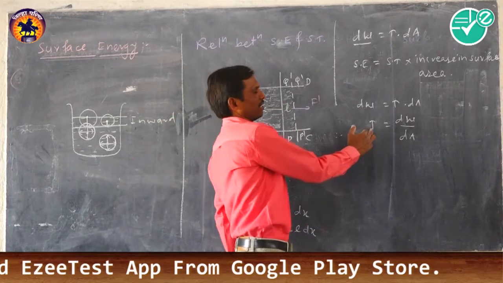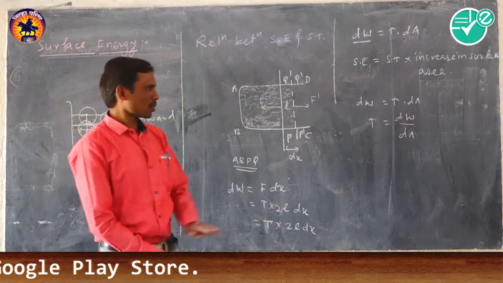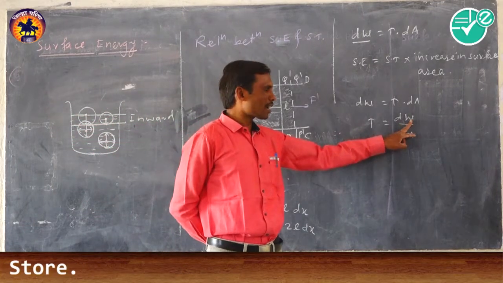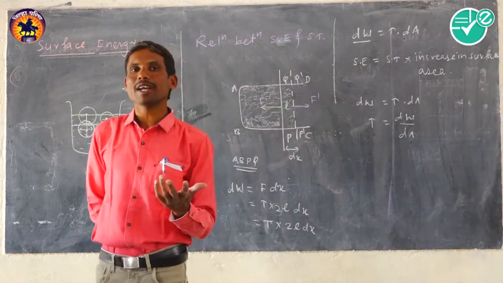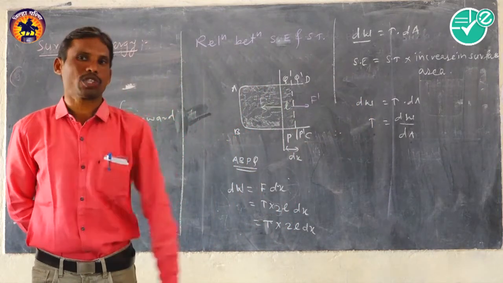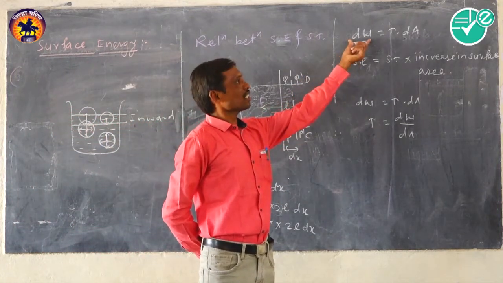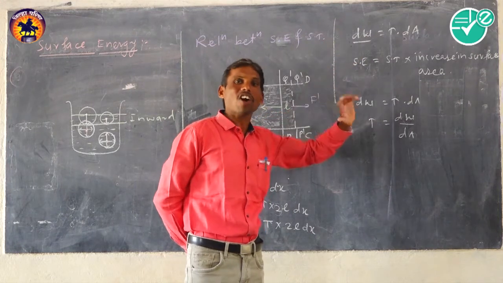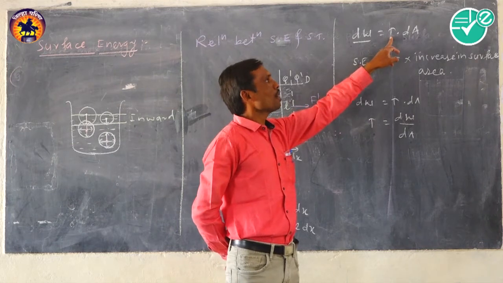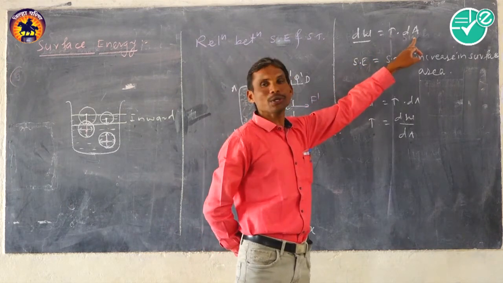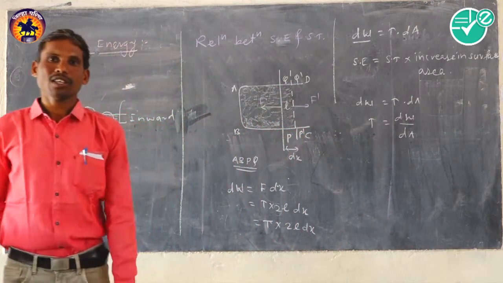So what is the relation of the work done with the surface tension? Surface tension is nothing but the work done per unit area in increasing the new surface area of the liquid under the isothermal process. But the work done in increasing or decreasing the surface area of the liquid is nothing but the product of surface tension into change in surface area, or increase in surface area.